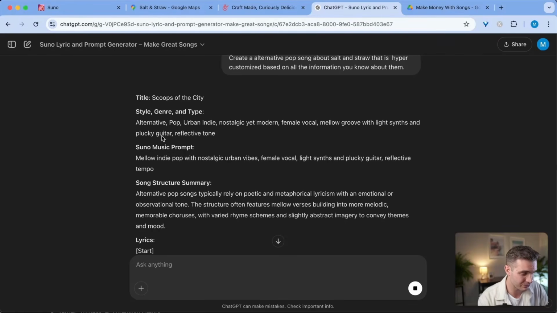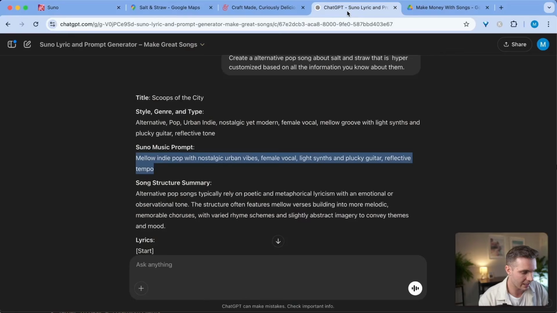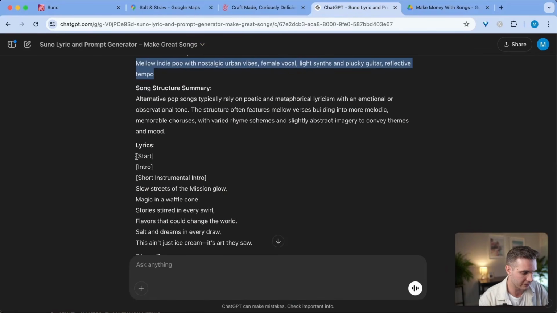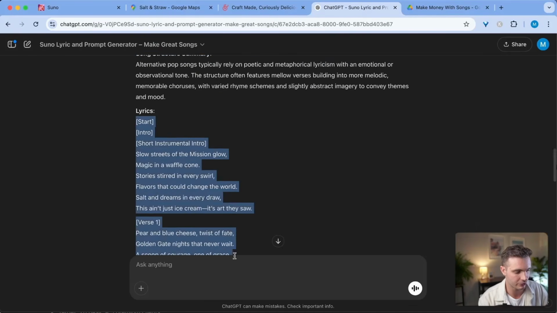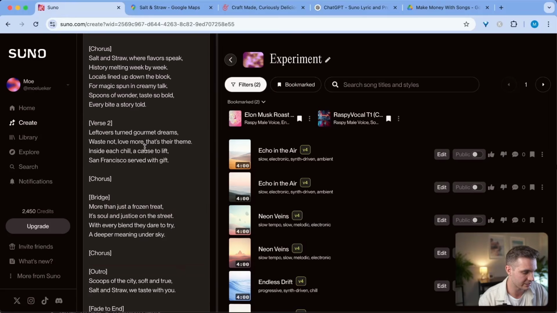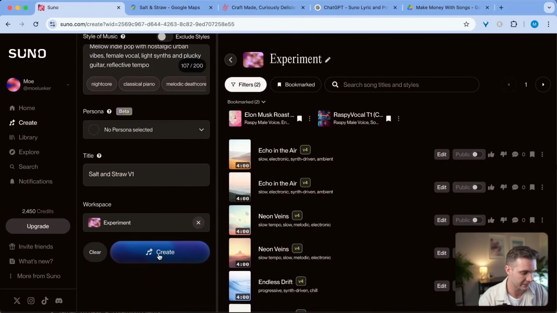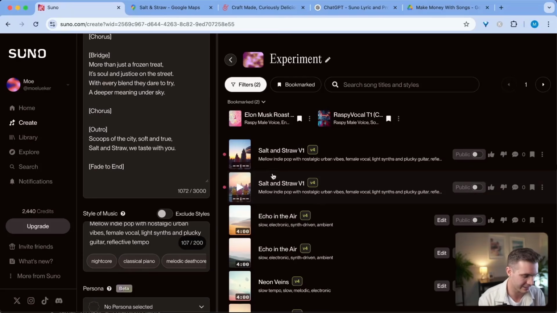So the only things that we need to do now is we go over here, we take the Suno music prompt, go back to Suno and click that into the style of music. We enter that in here and then we call this Salt and Straw 1. And we now copy all of the lyrics. It's important that you keep all of the tags because this is intentional in order to create the song exactly how we want it to be created. Go back over to Suno and enter the song right here. Now that we have all of that, simply click on create. And it only took us a second to generate this song.